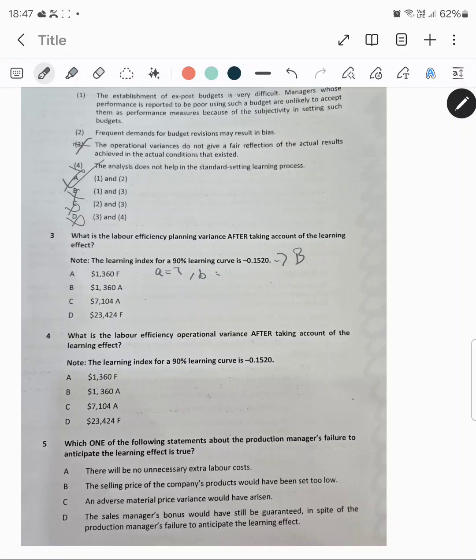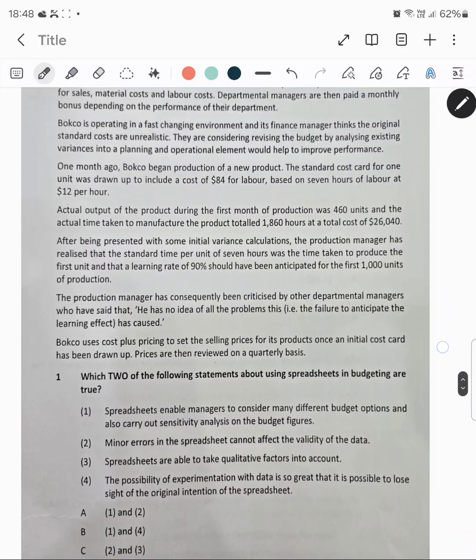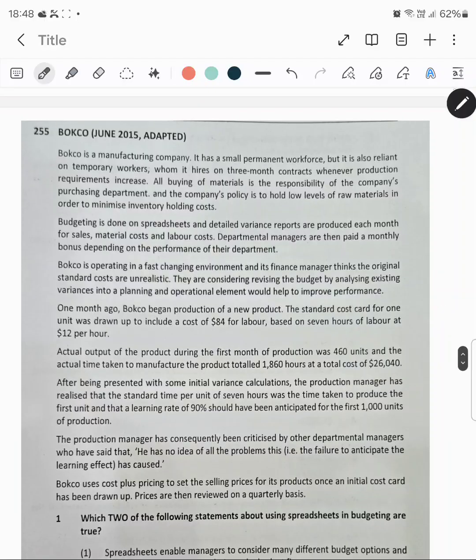My B has been given to me as minus 0.1520. This is my B. And let me read further. 7 hours time was taken to produce the first unit, and the learning rate was 90% and should have been anticipated for the first 1000 units. The actual output of the product in the first month of production was 460. Okay, and the actual time taken was 1860.